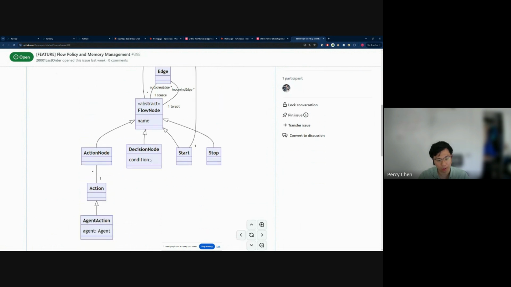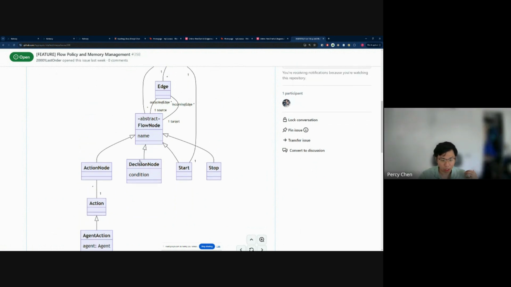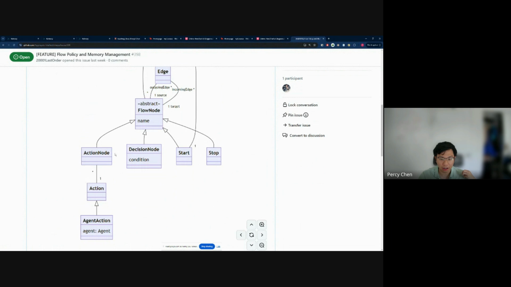The idea is that at each step we can do some action and we can also make a decision. The action can be done by the agent working on this task alone, or by some other agent, which enables communication between different agents.